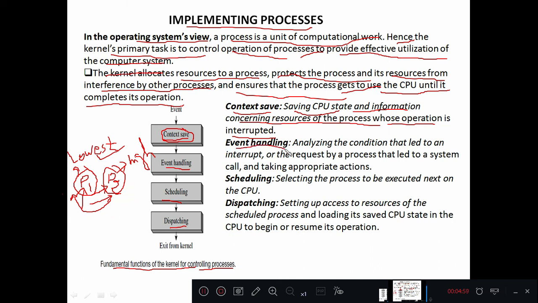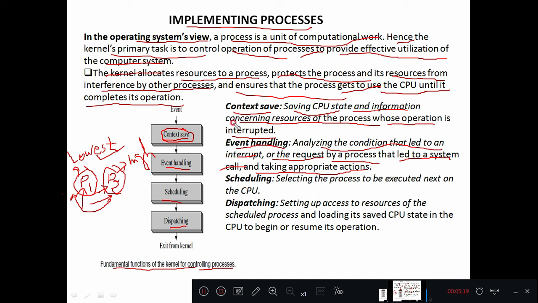Second one, event handling. This means analyzing the condition that led to an interrupt, or the request by a process that led to a system call, and taking appropriate actions. The kernel will check the condition which leads to an interrupt.